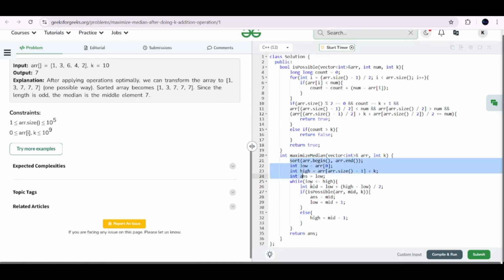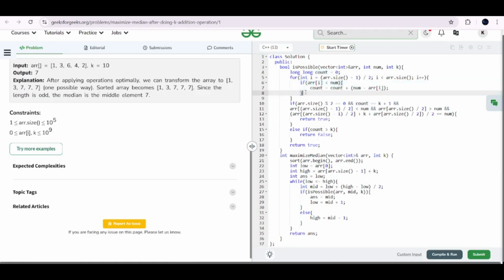Now, the main binary search is very simple. You will first sort the array. You can take low as either 0 or the value d that I was saying, the middle value, up to your choice. arr[0] will effectively be a waste of time most of the time. The time constant will unnecessarily increase if you keep it arr[0]. And why would that be? Because from the first value to the original median d, this count value will always be 0. This increment condition will not work at all.